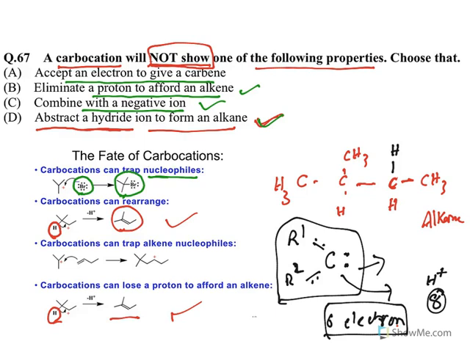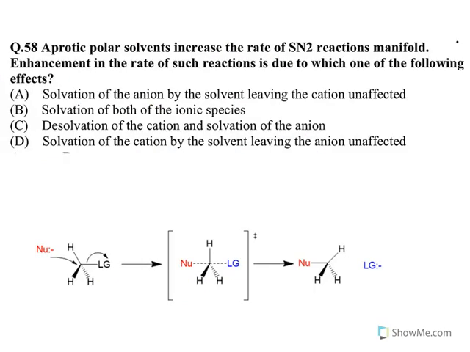But carbocations will never accept an electron and become like this. No, this is not a possibility. So this is what is not shown by carbocations. So the option A is correct. Moving to the next one.